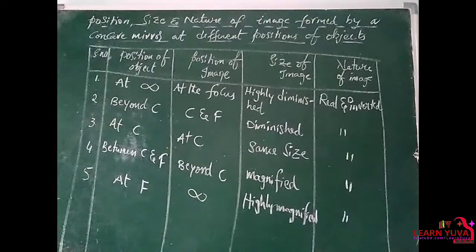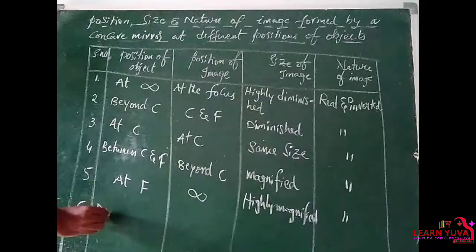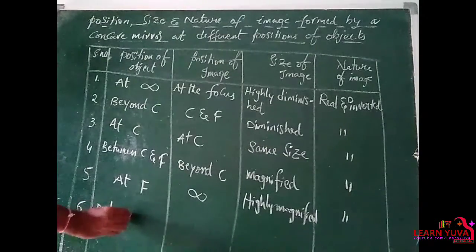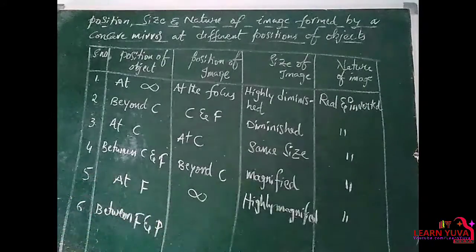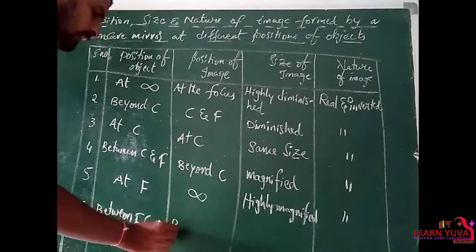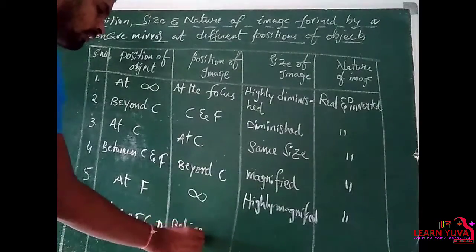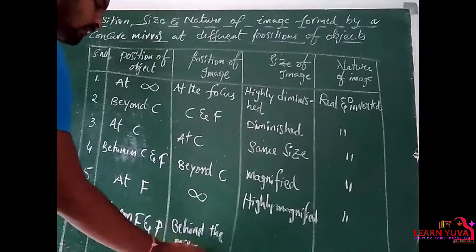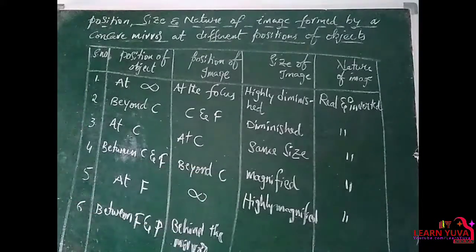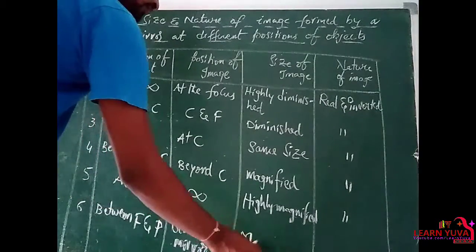Now, if the object is placed between the principal focus and the pole, then the image is formed behind the mirror, and the size of the image is magnified, so we get a much bigger image.